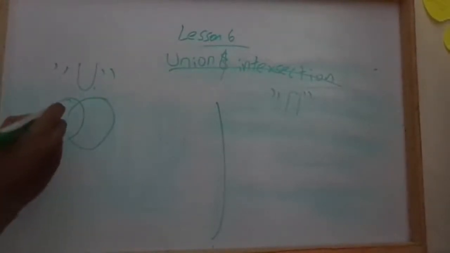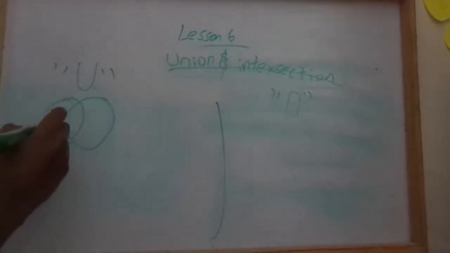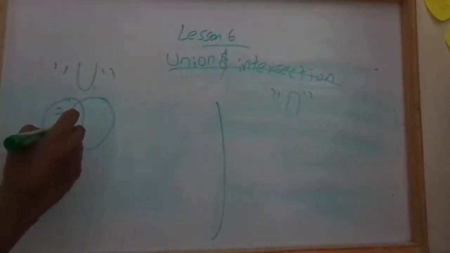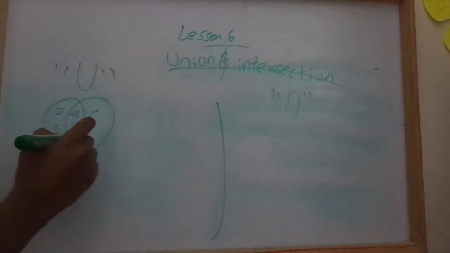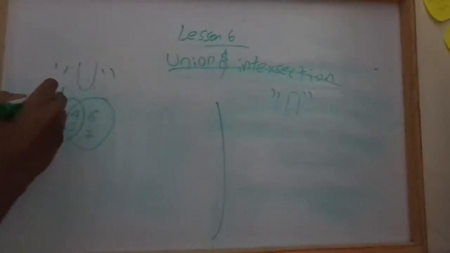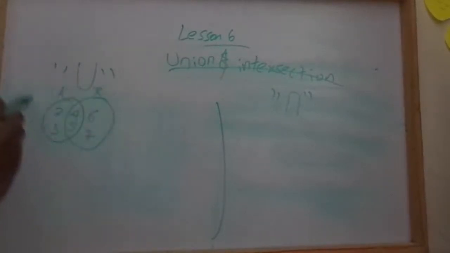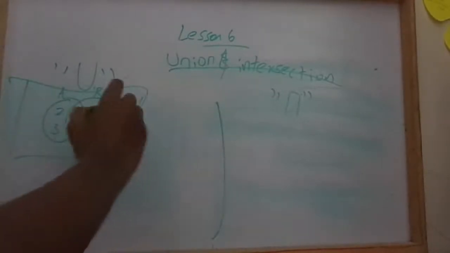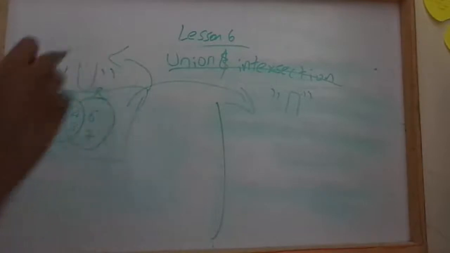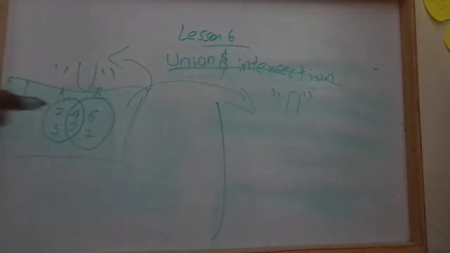So 2, 3, 4, 5, 6, 7, with sets A and B. This is going to be the example for both intersection and union. Sorry, 4 is shared. A has 2 and 3.